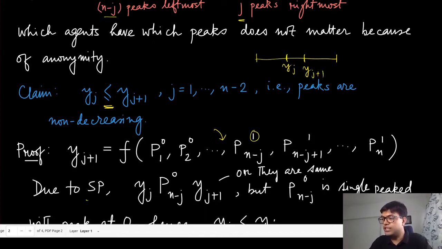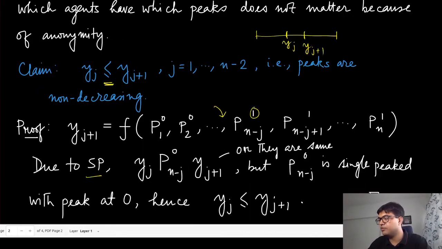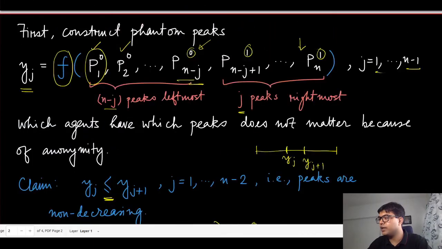So due to strategy proofness, and this is an important point, we have used this kind of a thing before. You notice that for player n minus j, this particular outcome is an outcome when he is reporting his valuation to be this one.